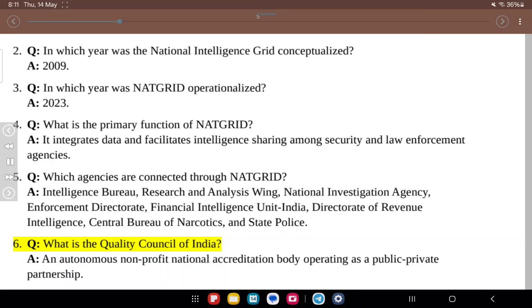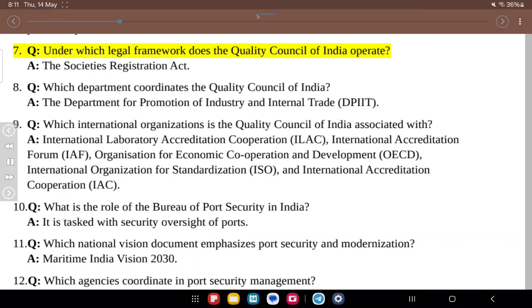6. Q. What is the Quality Council of India? A. An autonomous non-profit national accreditation body operating as a public-private partnership. 7. Q. Under which legal framework does the Quality Council of India operate? A. The Societies Registration Act. 8. Q. Which department coordinates the Quality Council of India? A. The Department for Promotion of Industry and Internal Trade, DPIIT.